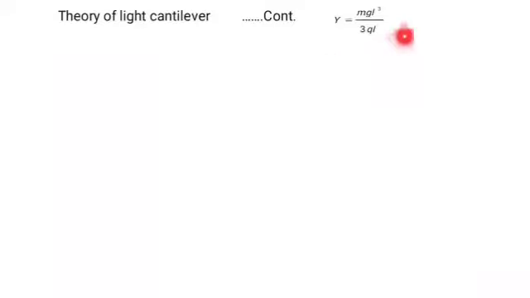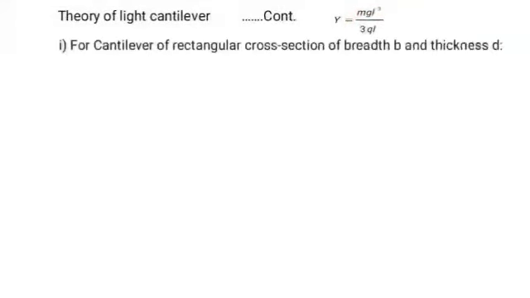So we have the expression for net depression y. For a cantilever of rectangular cross section, the breadth b and thickness d, moment of inertia I is equal to Ak square, which is equal to bd cube upon 12. Substituting the value of I in the above equation, the depression y is equal to 4mgl cube divided by Y bd cube.